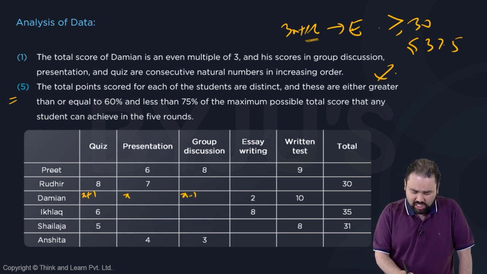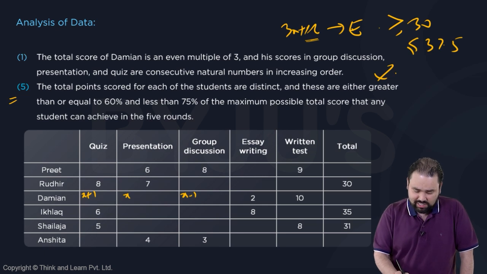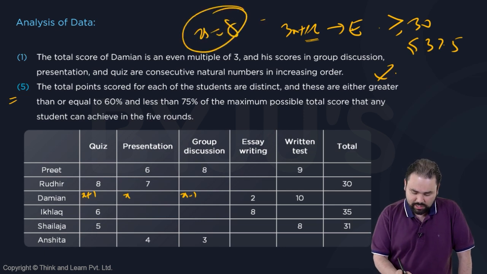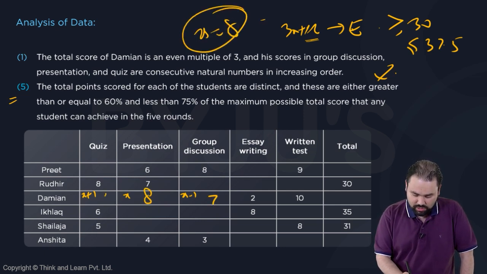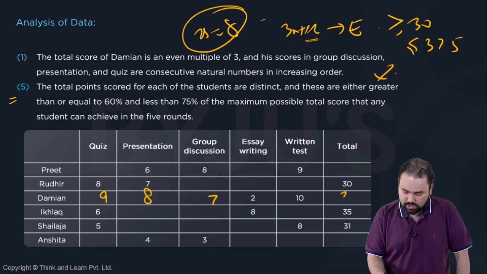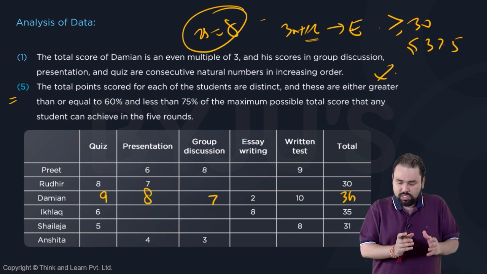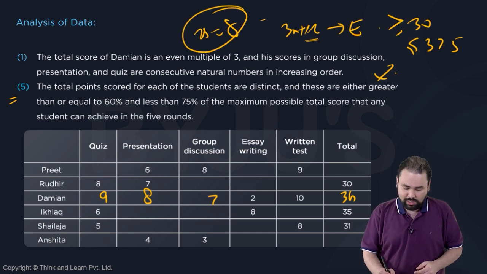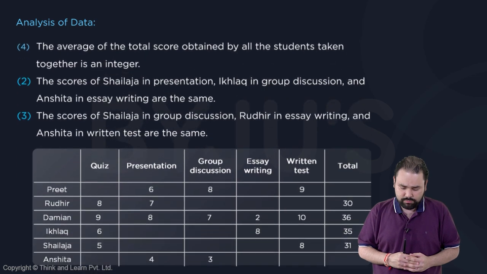Now if you put x equals 6, then in presentation, Damien will get 6, and Preet is already 6, which is not possible. So the only possibility is x equals 8, which means 8, 7, 9. And if I add this, this is 17 and 7, which is 34. So this is the part of the table which I will carry forward. We have gotten everything related to Damien already. And we will just carry this forward.